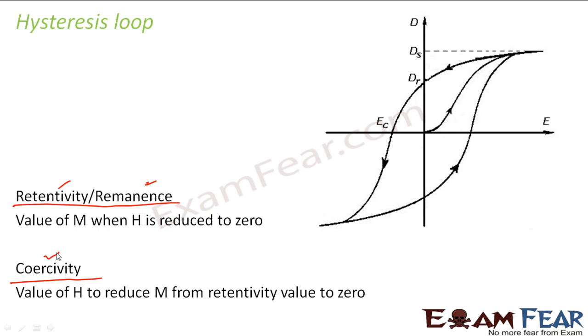If coercivity is very large, that means the magnetization of the substance will become 0 only when the magnetic intensity reaches a very large value. That means the magnetization of the substance will reduce to 0 after a long time, right? So it will remain magnetized for a very long time. So these are certain properties which help us decide a lot of things about different materials, which you will see in the next few slides.